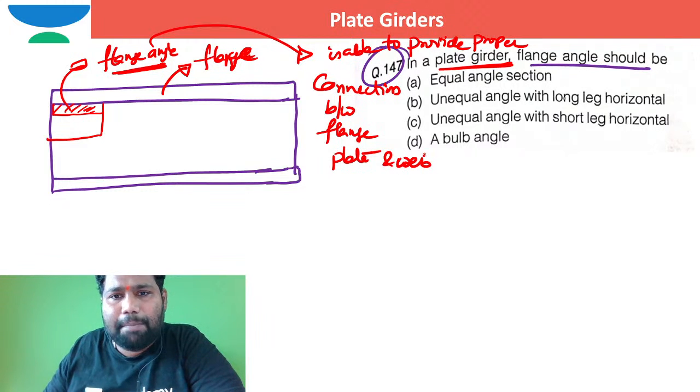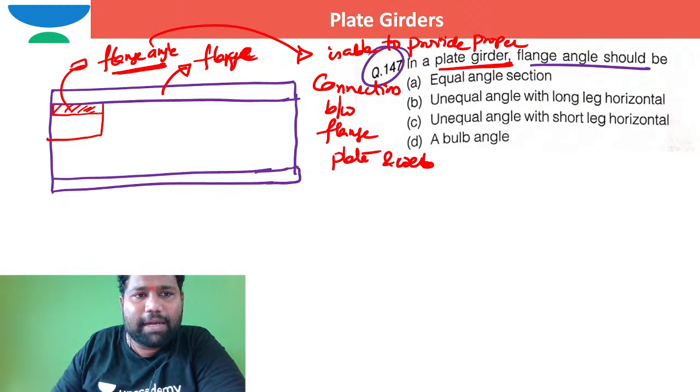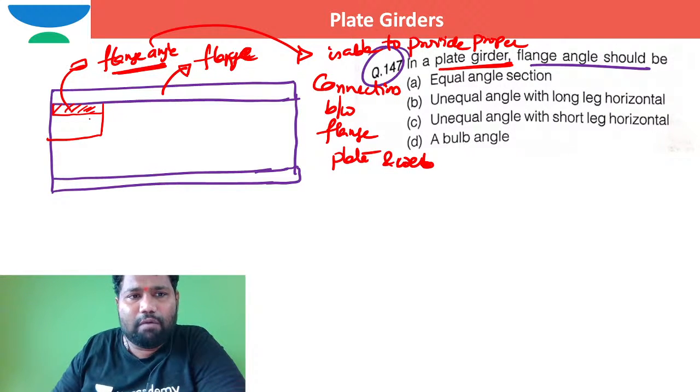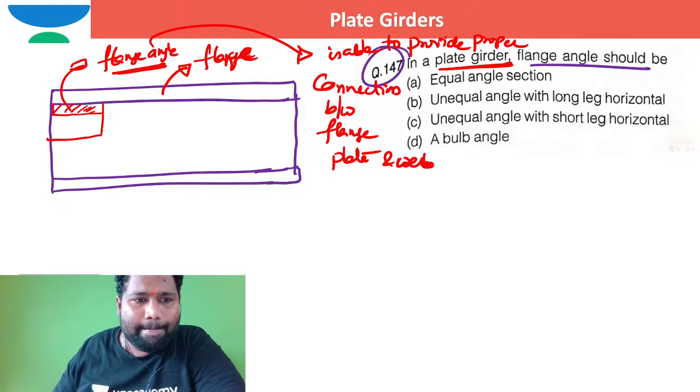To achieve proper connection along this length with the help of bolts, if I don't want to go with weld, you can see there are bolts here, here, and here, right?